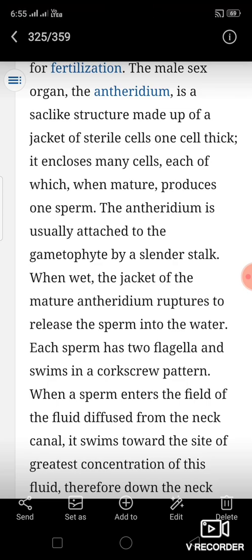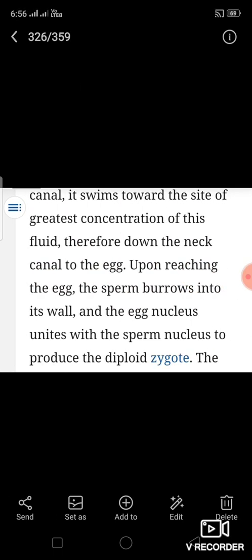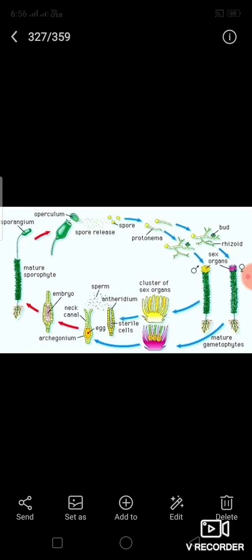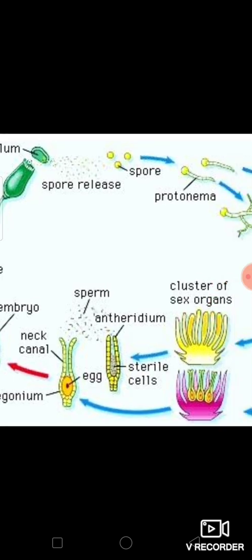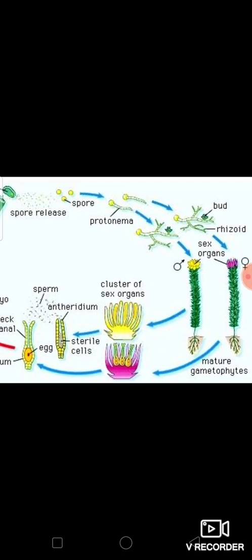After seeing your textbook, just go through this slide shown. You can easily understand the formation of zygote. Okay, see, this is the picture. It is not given in your textbook. I have included it as an extra point. See the sex organ given here.